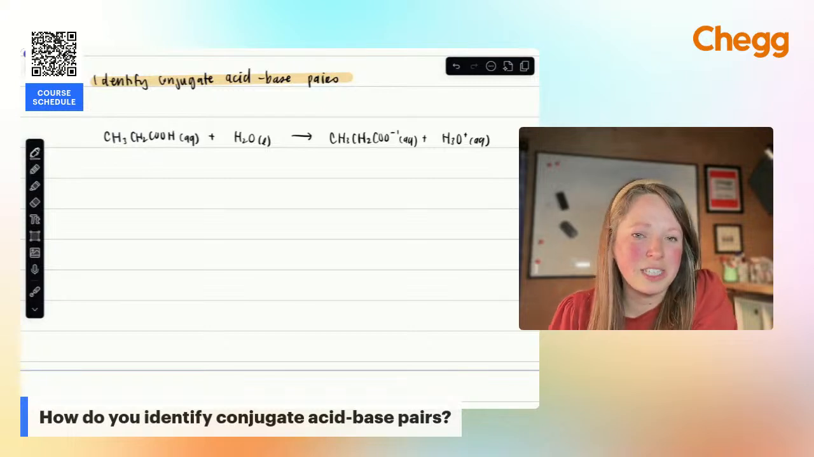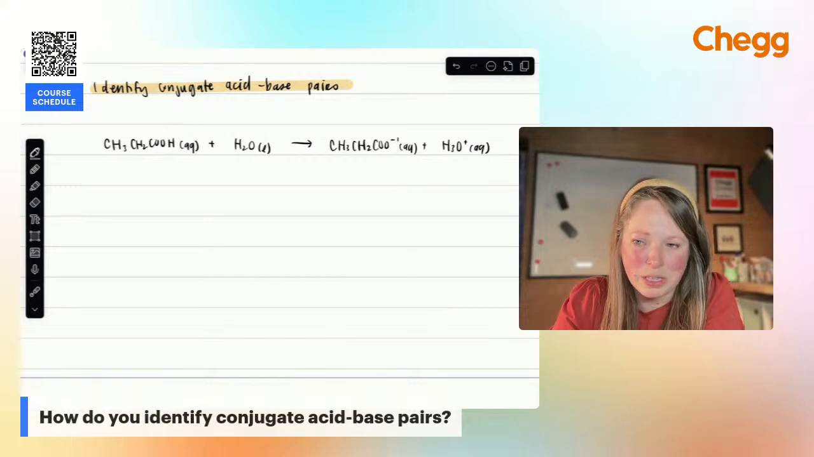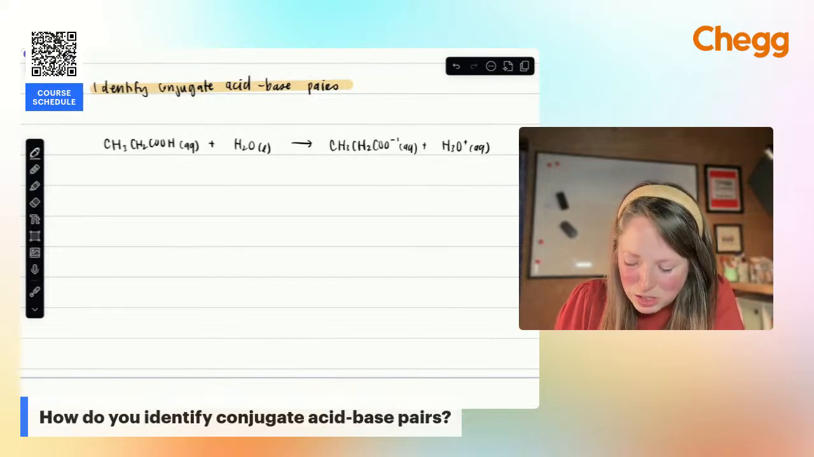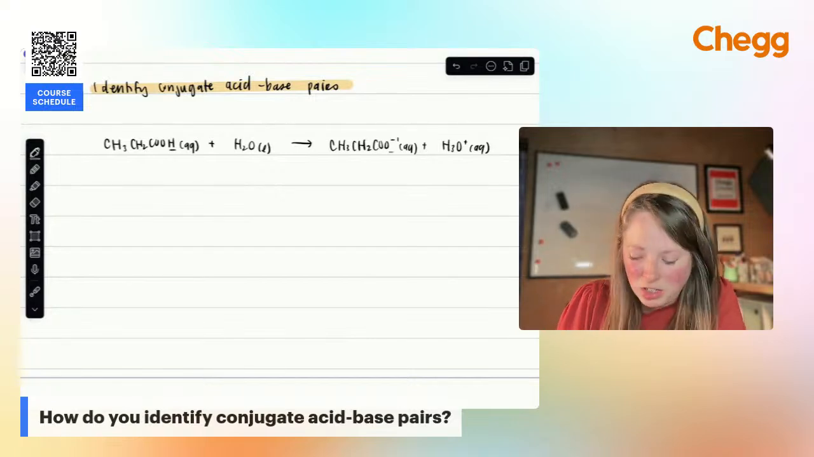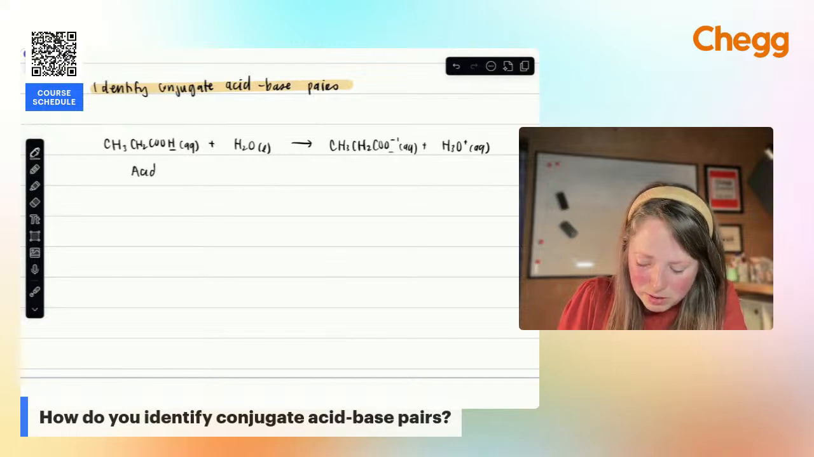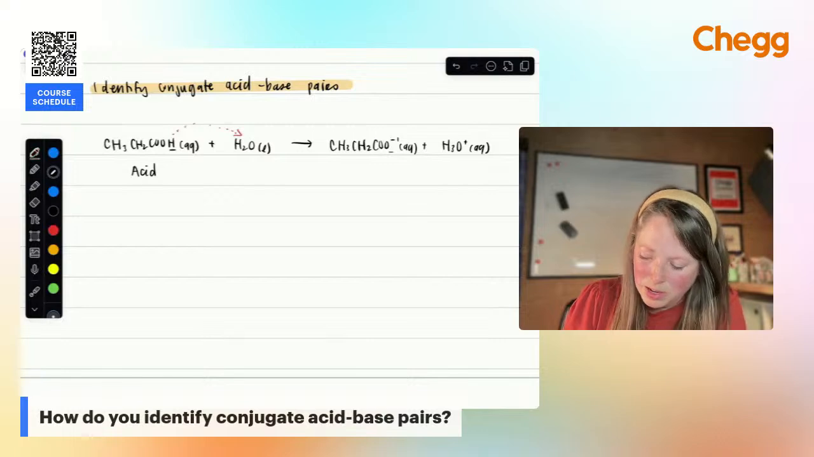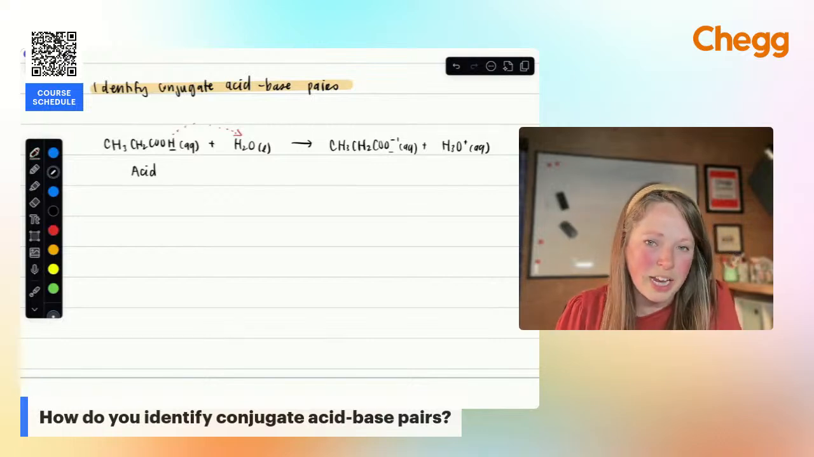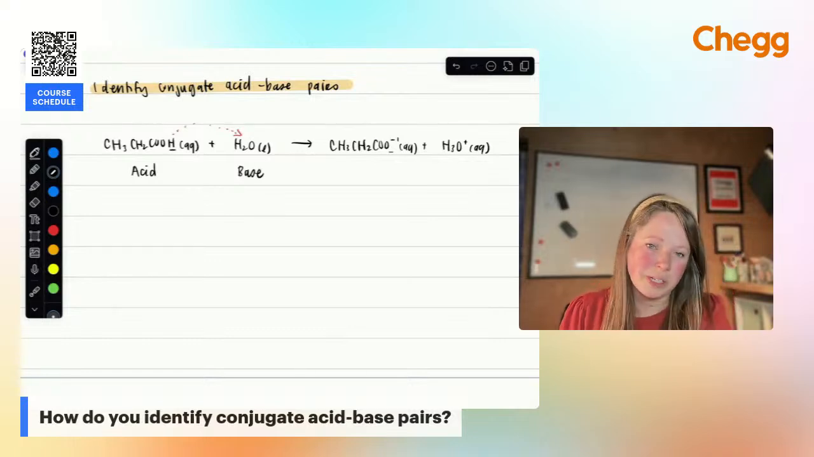Looking at this, I know this is an acid-base reaction. I want to figure out what's going on. The first species loses this H, and something that loses the H is going to be my acid. So I'm going to imagine that this pops off and combines with H2O. When that happens, it's going to create H3O plus. So whatever accepts that hydrogen is going to be your base.